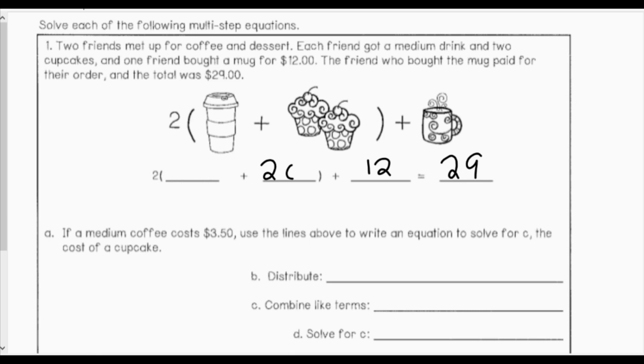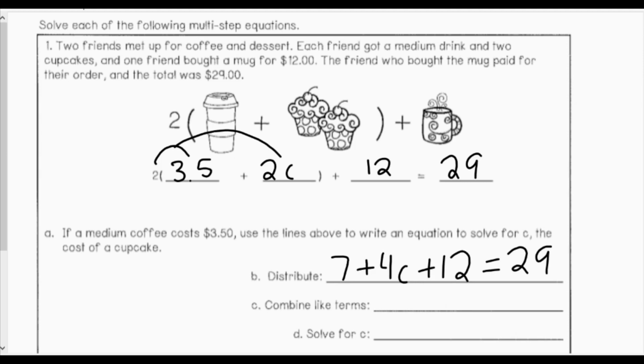So instead of D, I will write 3.5. Now when I distribute, I would have 2 times 3.5 and 2 times 2c. So 2 times 3.5 is 7. 2 times 2c is 4c. Then I have my plus 12, and then my equals 29.